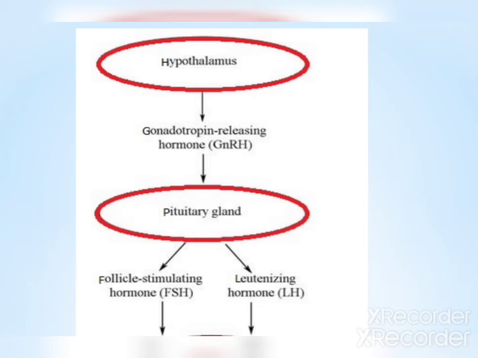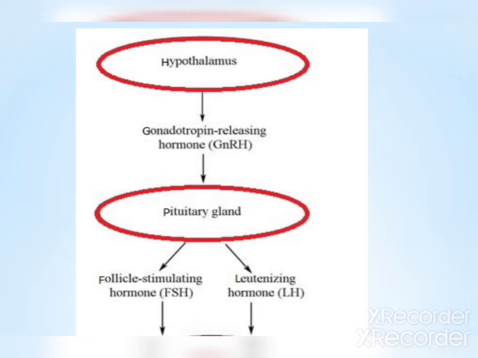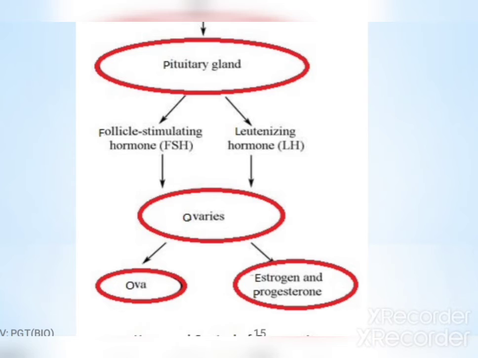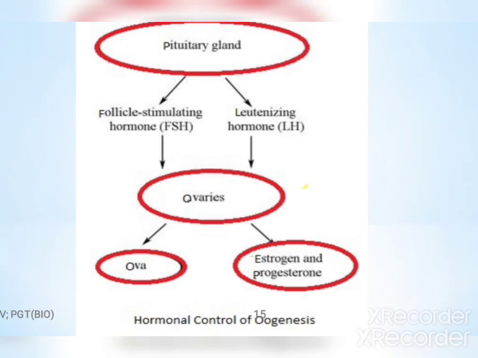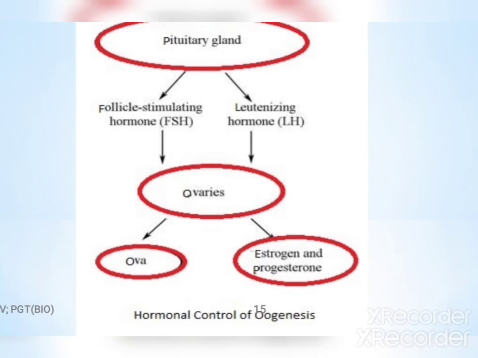Now let us study the hormonal control of oogenesis. The hypothalamus produces the gonadotrophin releasing hormone. It acts upon the pituitary gland, and from the pituitary gland the follicle stimulating hormone and the luteinizing hormone are produced. They act upon the ovary and result in the production of ova and the hormones estrogen and progesterone. Estrogen is responsible for female secondary sexual characters, and progesterone is helpful in the maintenance of pregnancy.